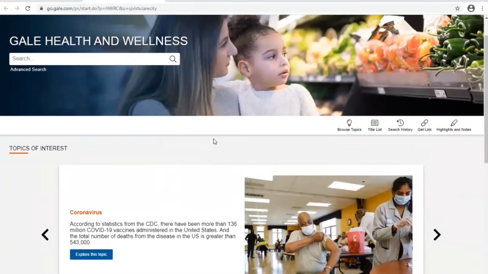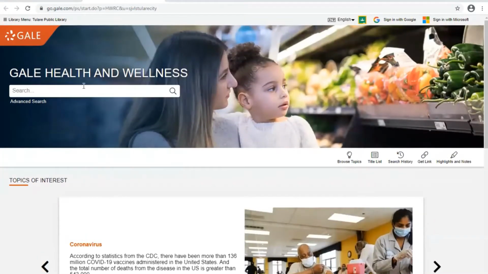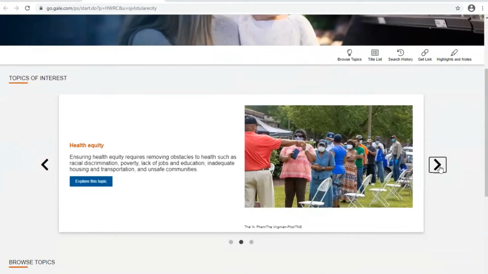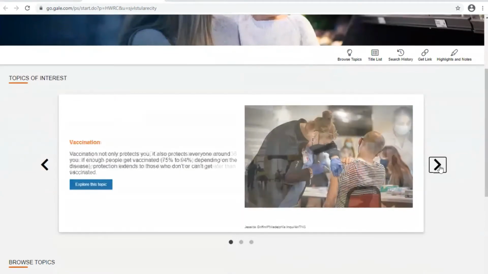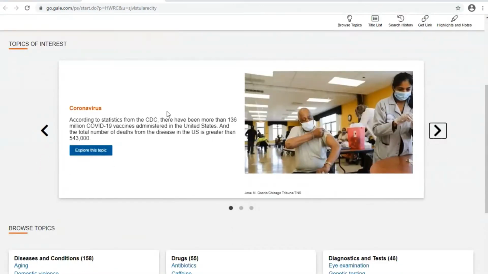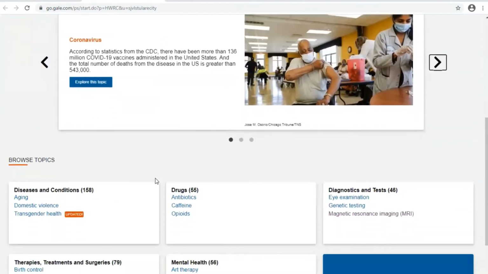You'll see right off the bat that there's a search bar here, which you can enter right away what it is you're interested in, or sometimes they'll have this section here, Topics of Interest. It's a little carousel which has different topics that may interest you. As you could tell, coronavirus, it's all in the news, so they have that as a topic of interest there.